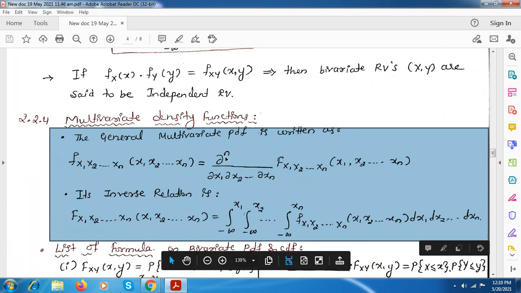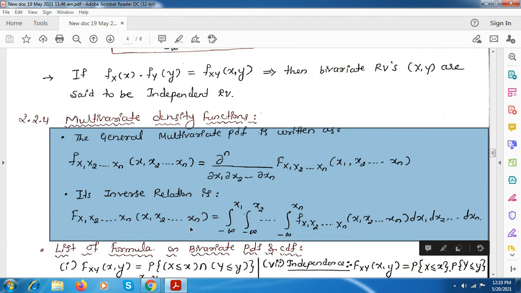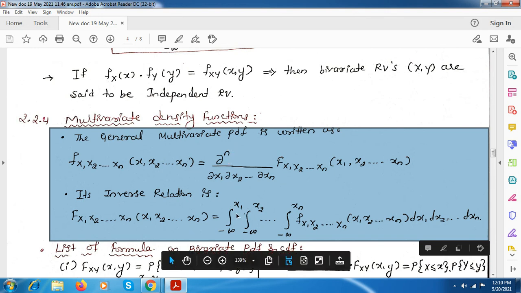Here for bivariate, n will be equal to 2. Here also n will be equal to 2. And for a single random variable, we consider here n is equal to 1.